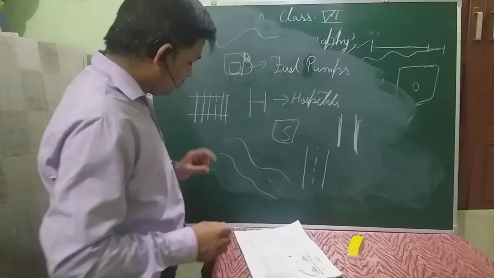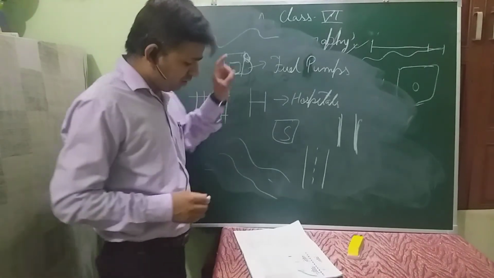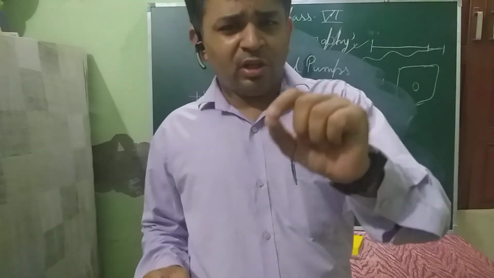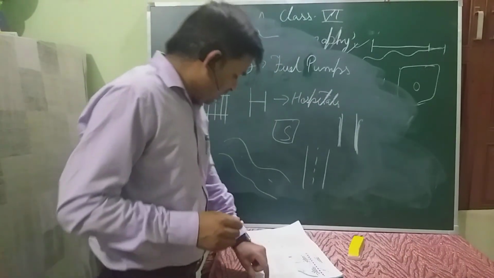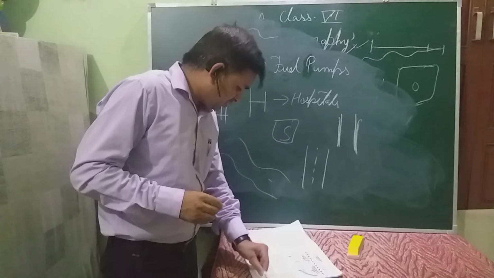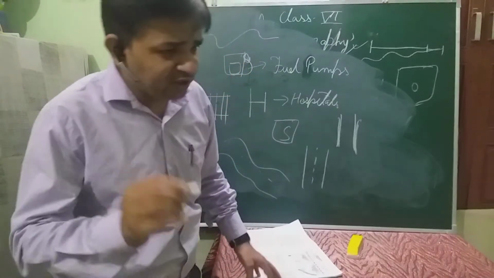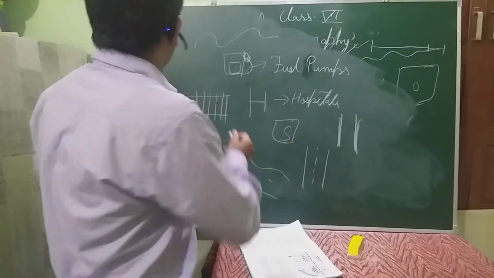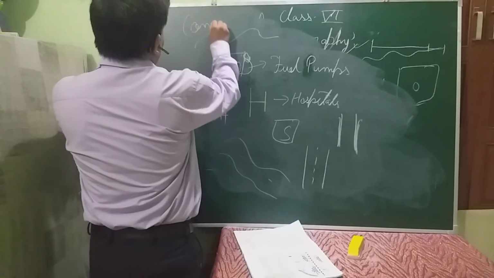Now coming to the next part, that is, in the symbols themselves there is a use of color that is mentioned in your chapter. Let's see what these colors are. And why are they called conventional symbols? That also we have to see. What is the meaning of convention? Conventional here.